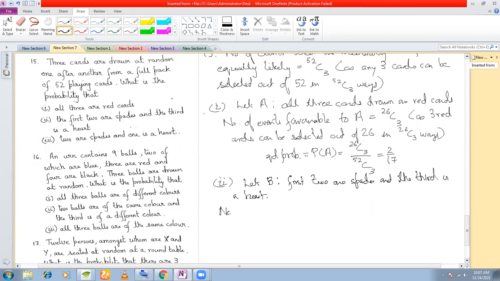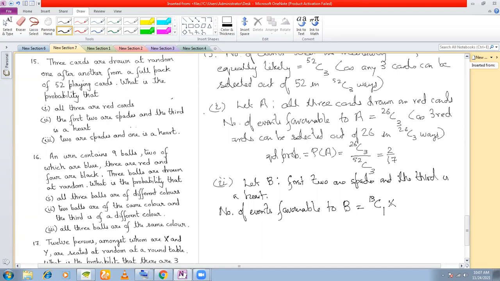How many events favorable to B? Can you tell me? 13C2 into 13C1. That is a common mistake that you make. See that the order is specified here, right? The first two are spades and the third is a heart. That means in the first drawing you are getting a spade. Out of 13 spades, the first is a spade, which can be done in 13C1 ways.